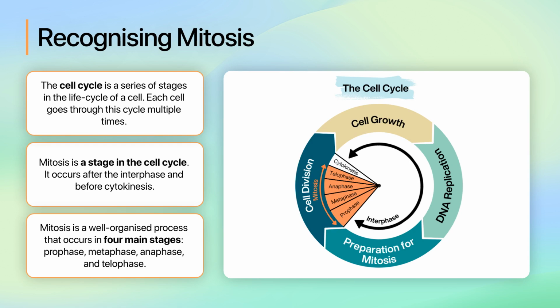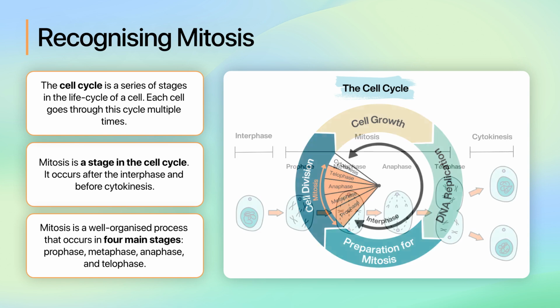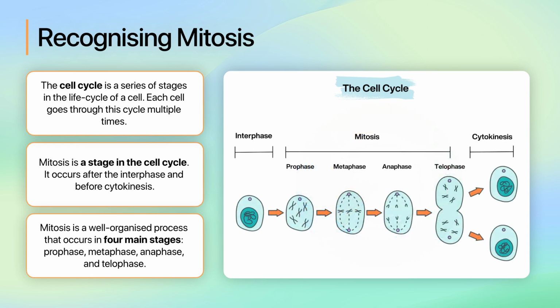As well as the cycle diagram we have on screen now, we can also represent the cell cycle in this linear format, which shows the interphase at the start, then the four stages of mitosis, then cytokinesis. Let's look at the four stages of mitosis in more detail.